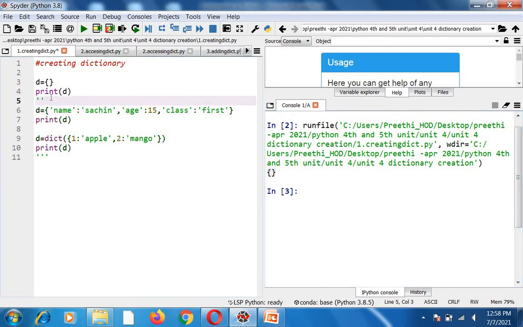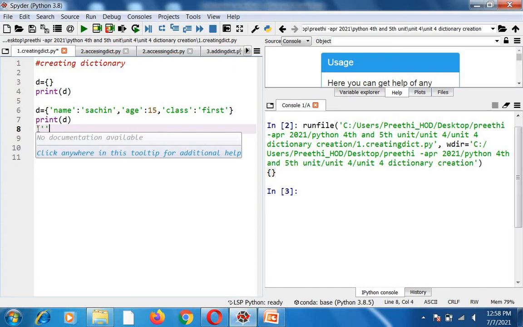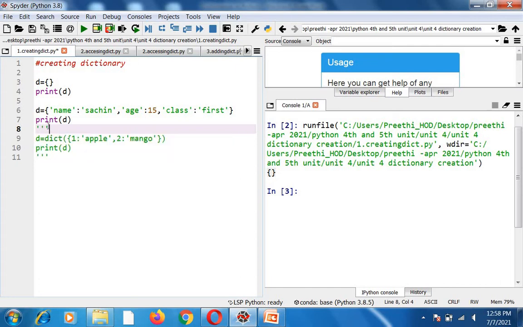Now I am going to tell you how to create a dictionary with elements. See, this is a comment line. If you want to comment multiple lines, then you can use 3 quotes at the start of the comment, and at the end you can use 3 single quotes. Suppose you want to comment a single line, you can use the hash symbol.